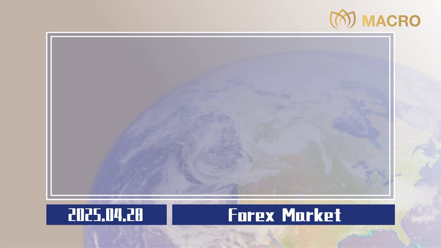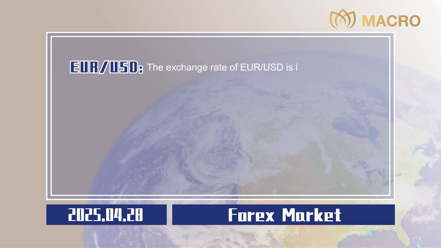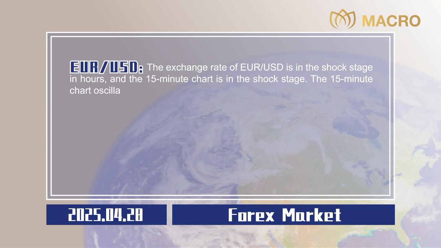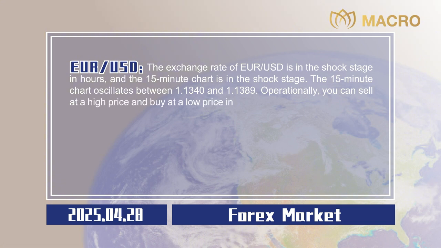Forex market. Euro to US dollar. The exchange rate of euro to US dollar is in the shock stage in hours, and the 15-minute chart is in the shock stage. The 15-minute chart oscillates between 1.1340 and 1.1389. Operationally, you can sell at a high price and buy at a low price in this interval.